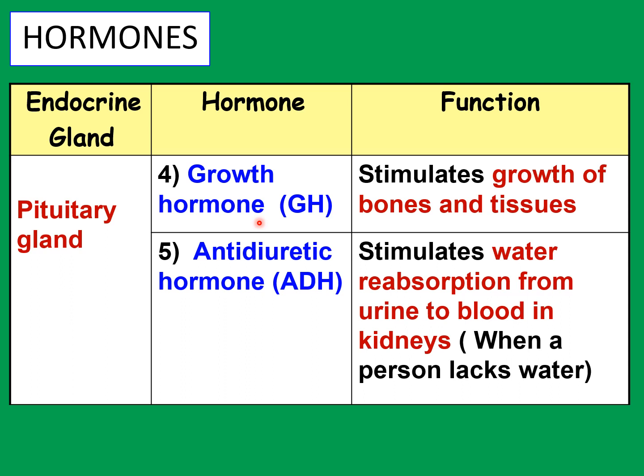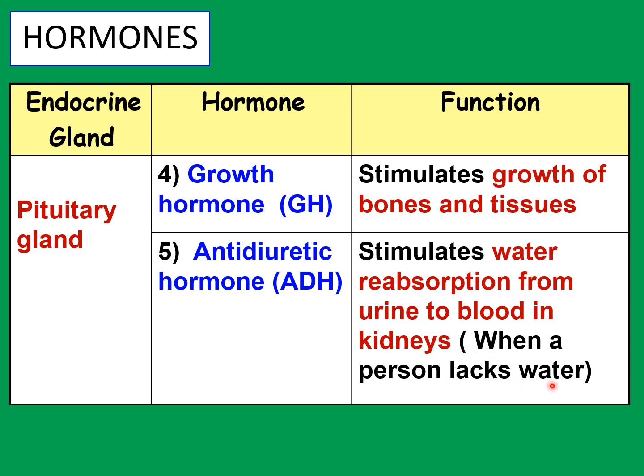Now the next hormone from the pituitary gland is antidiuretic hormone, or ADH. This hormone is produced in the pituitary gland in the brain, but it acts in the kidneys, which are further down. So it's transported by the blood from the pituitary gland to the kidneys, where it will stimulate water reabsorption from urine back into blood in the kidneys when a person lacks water.